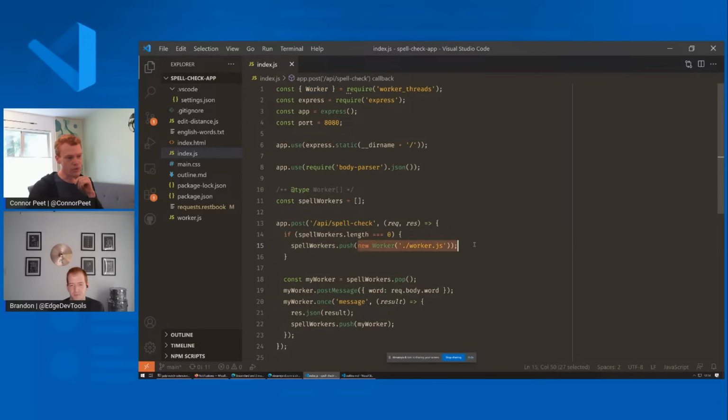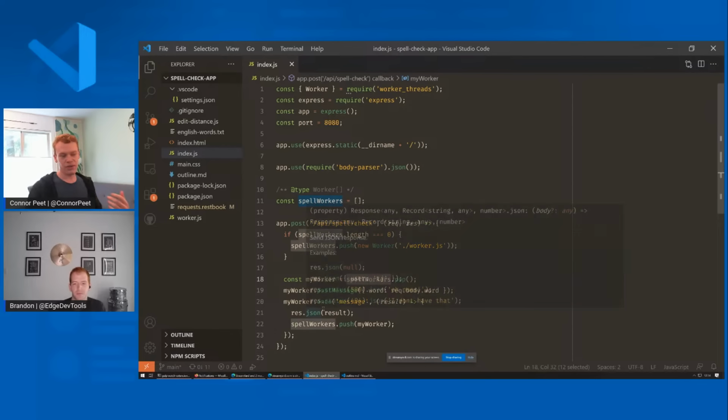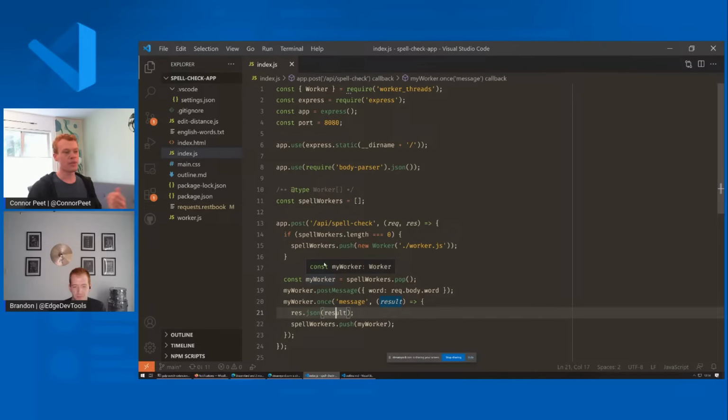So yeah, we create one of those worker threads, then we send a message to it. Well, we take one off, we send a message to it, and then we wait till it responds, and then we get that back in the API response.